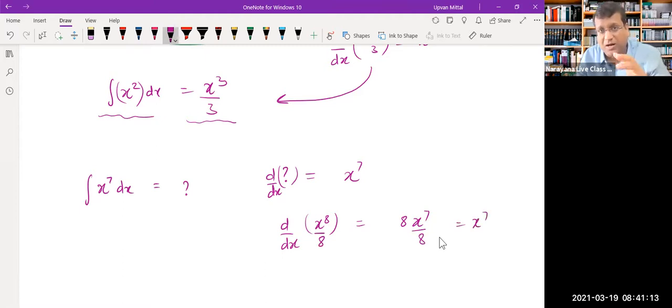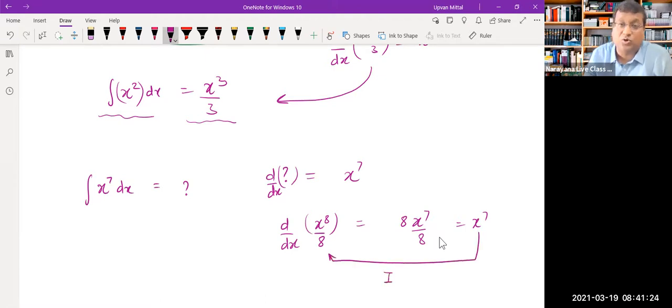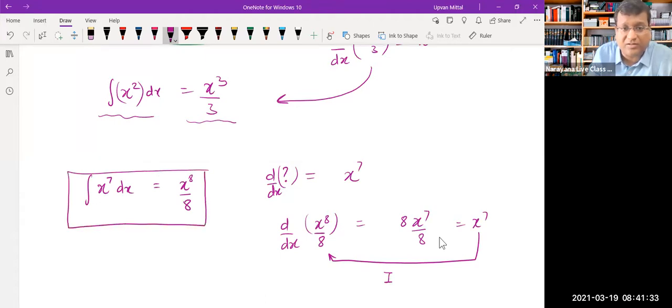So by a little bit of smart thinking, a little bit of hit and trial, you can easily see that if you differentiate x raised to 8 by 8, you will get x raised to 7. So obviously, if you integrate x raised to 7, then the answer should be x raised to 8 by 8. As simple as that. This is our final answer.